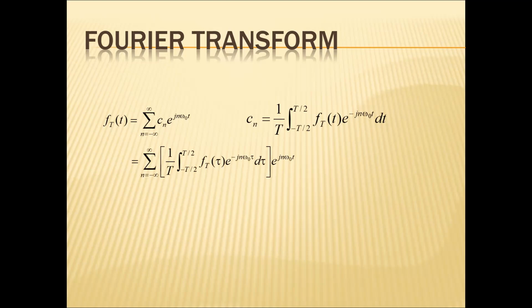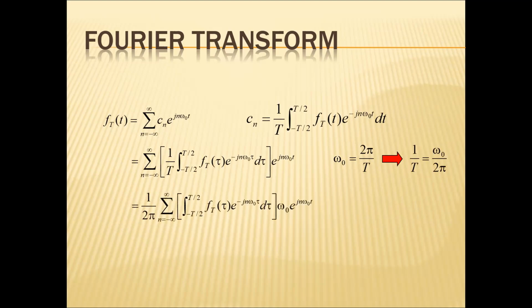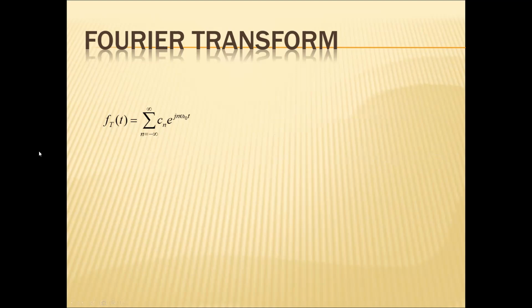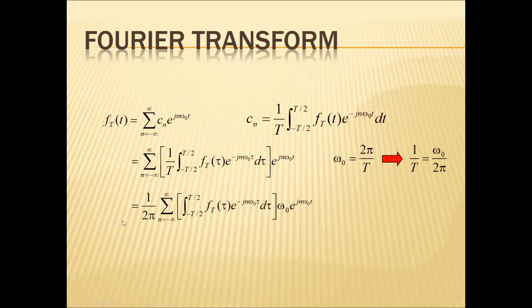If I do it, I can write omega naught equal to 2 pi by T, and 1 by T equal to omega naught by 2 pi. So 1 by T can be written as omega naught by 2 pi here. So 1 over 2 pi sigma n equal to minus infinity to infinity integral minus T by 2 to plus T by 2 f of tau e power minus jn omega naught tau d tau into omega naught e power jn omega naught t.